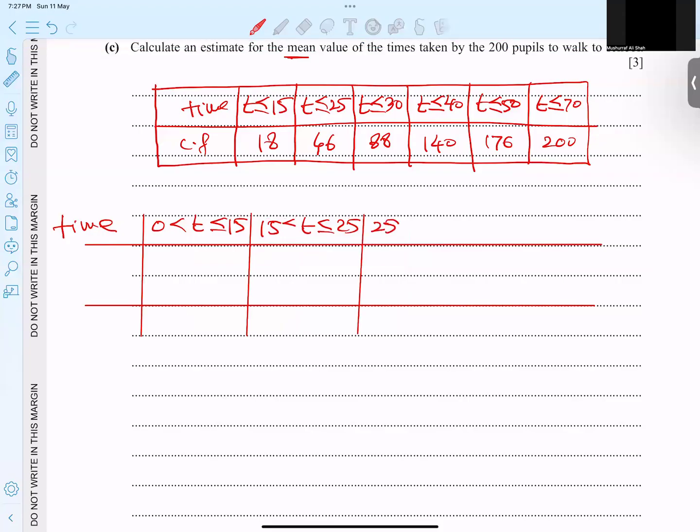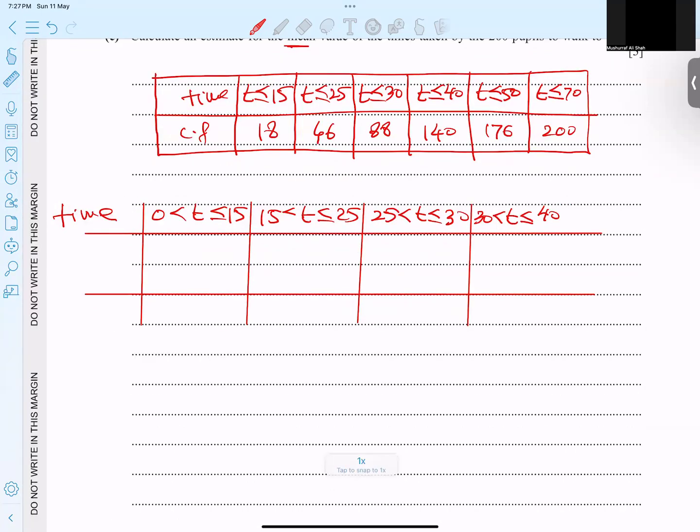Next number 25 till 30. Next is till 40. Maybe we need 2 more values, otherwise we can't make a table easily.